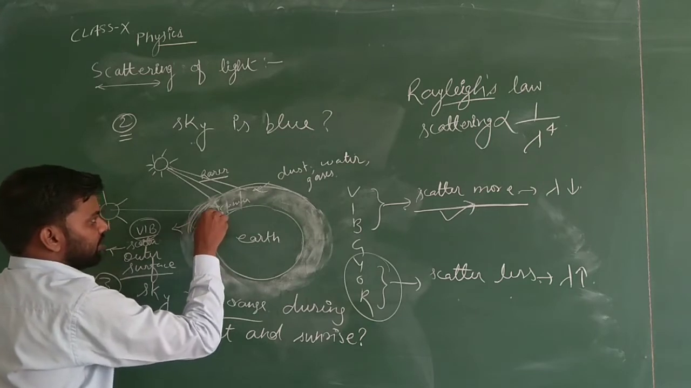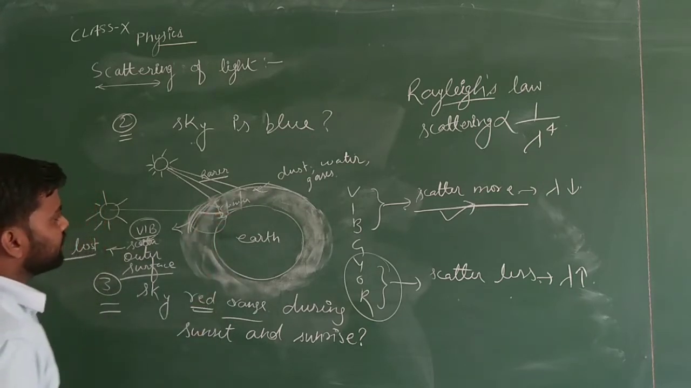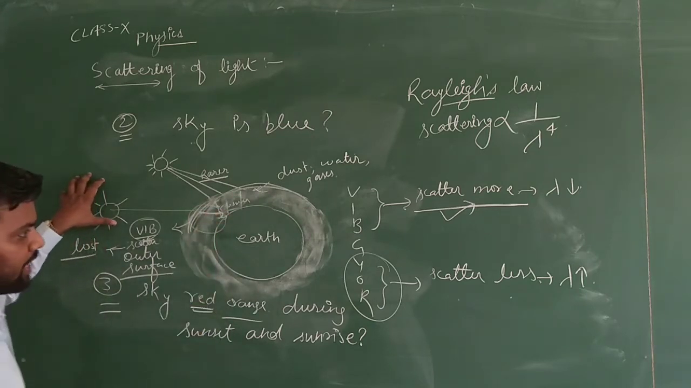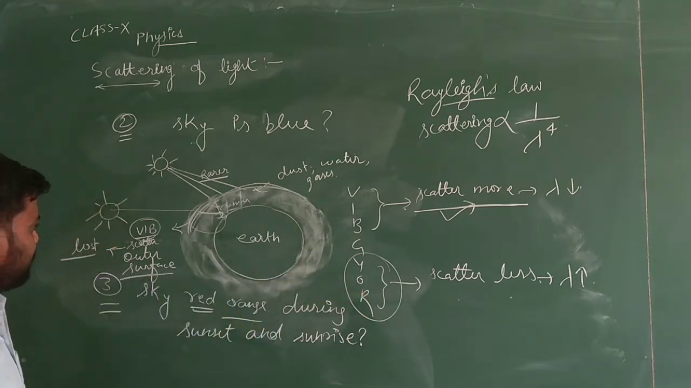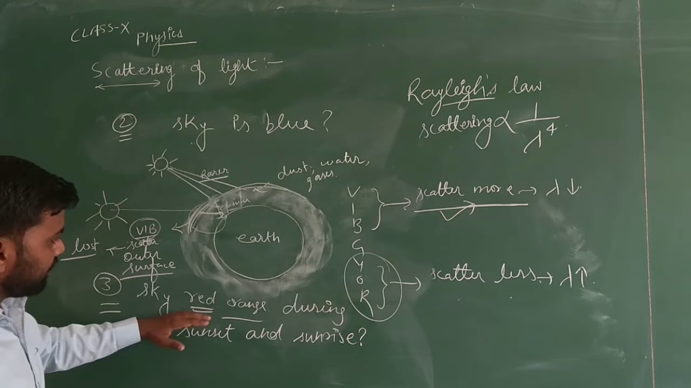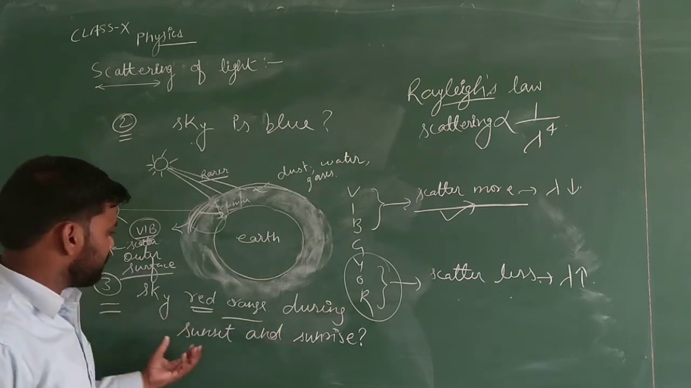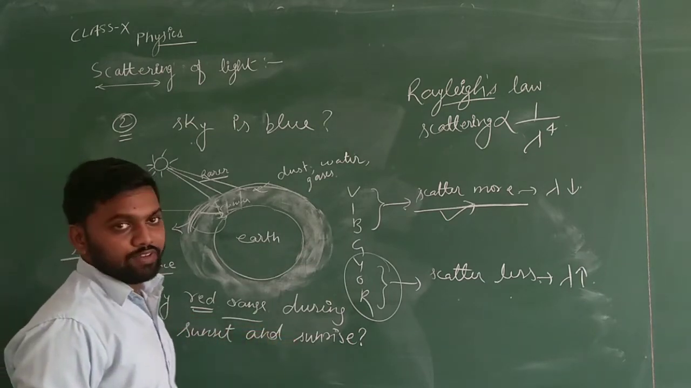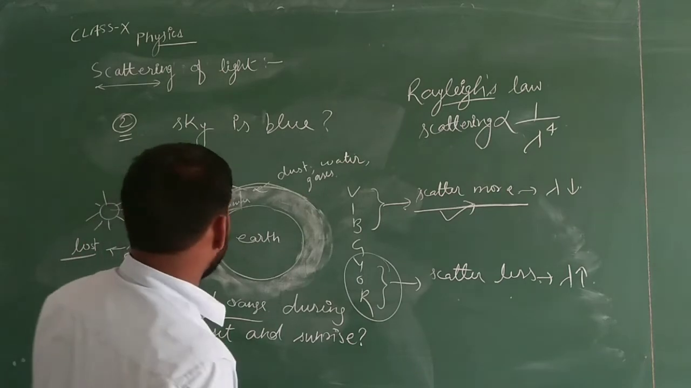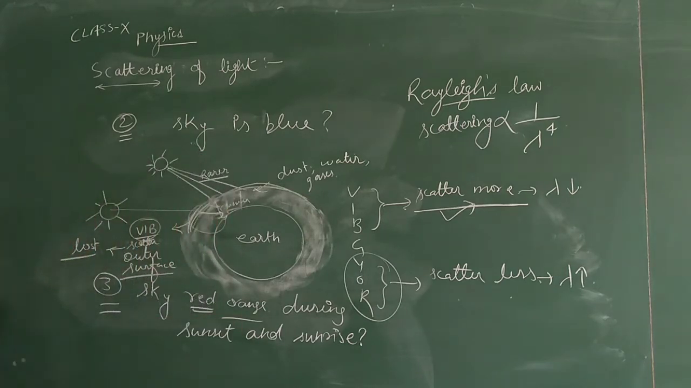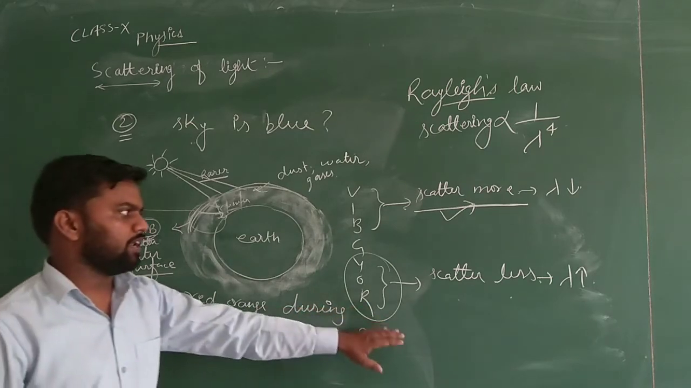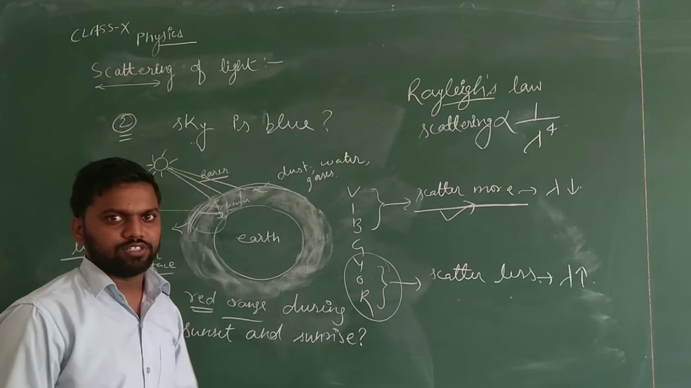It will scatter less, due to which we can clearly see that only red, orange and yellow color is coming to our eye. That's why we see the red, orange sunset or sunrise during the evening as well as in the morning. That's why the sky has a red or orange color during sunset or sunrise, because these three colors are left, due to which we are able to see these colors.